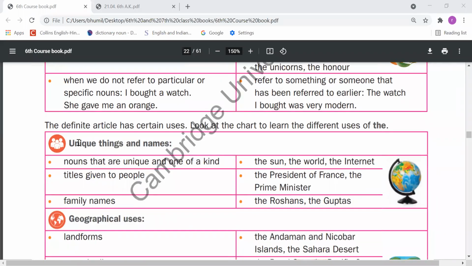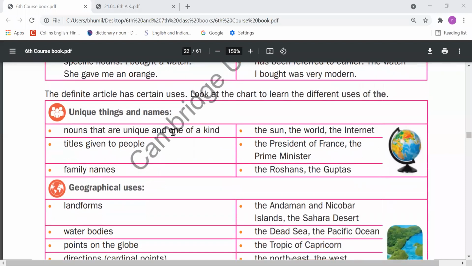Next point, the definite article has certain uses. Look at the chart to learn the different uses of the. So in different conditions, we need to use the. Some points are written here. Let's understand them.